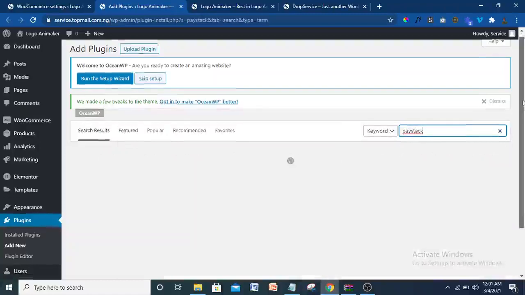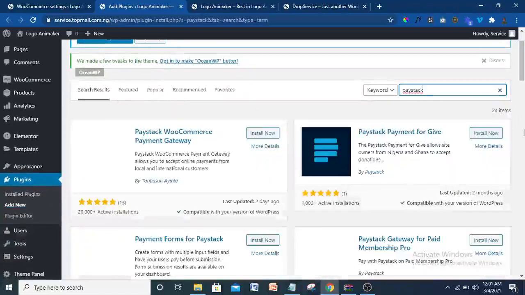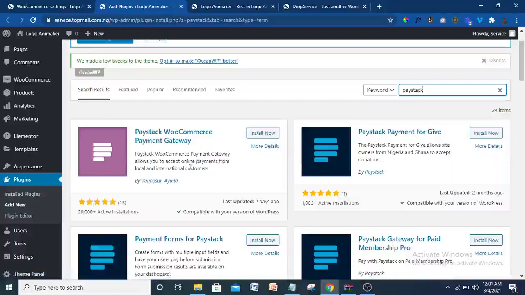I think they have about two or more plugins on WordPress. So I'm just going to install this first one by Tumbosun Ayila. I'm going to install now. Okay, click on install now. So it's going to install. I'm going to install it and activate it. Then I'll just come back, let me activate it.